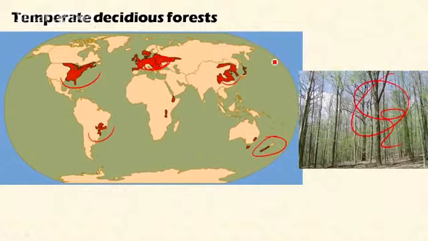These are the areas occupied by temperate deciduous forest, in the range of 30 to 45 degree latitude north and south of the equator.